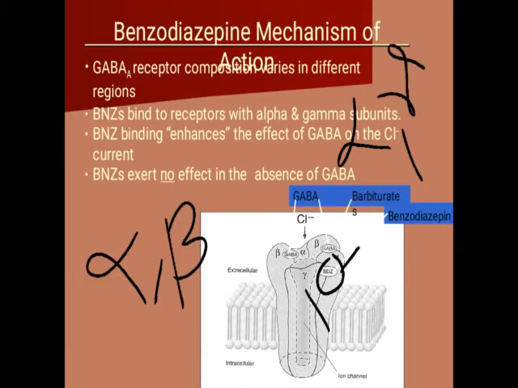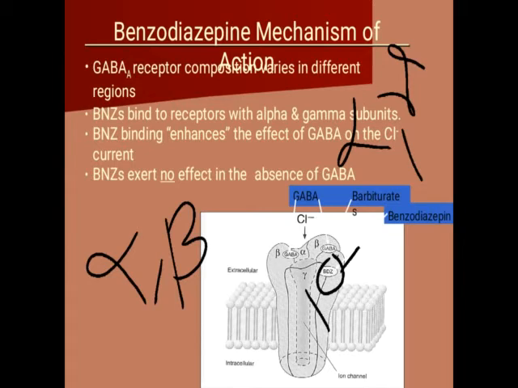And when chloride enters into the cell, inside the cell the negative charge increases, outside the cell the positive charge increases, and it will lead to the hyperpolarization state. And that is the resting state.